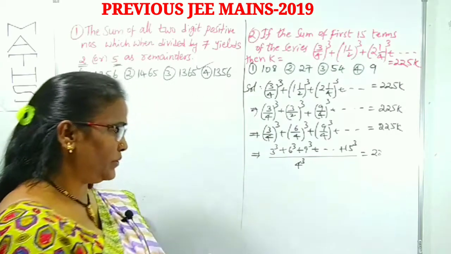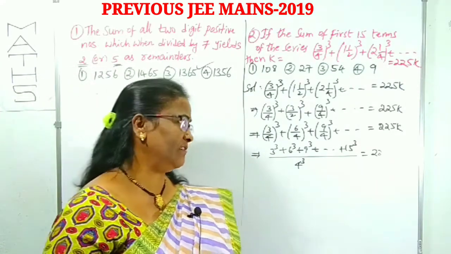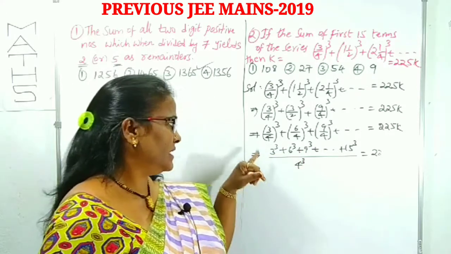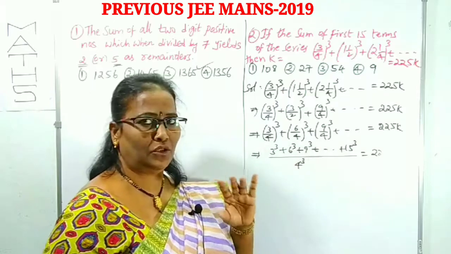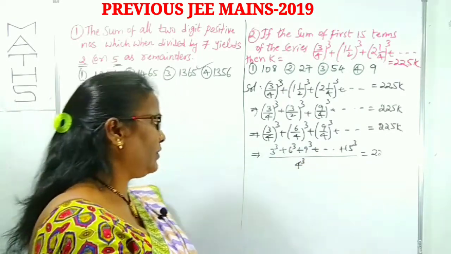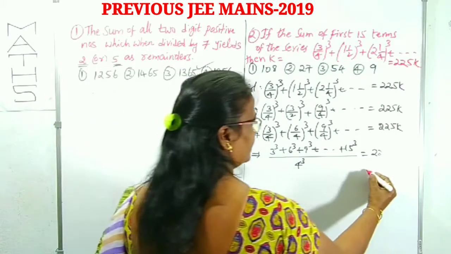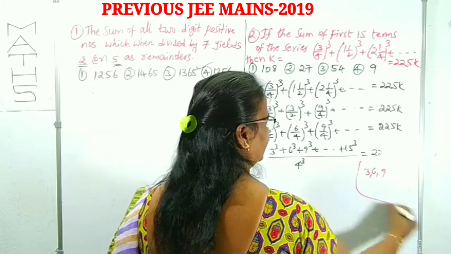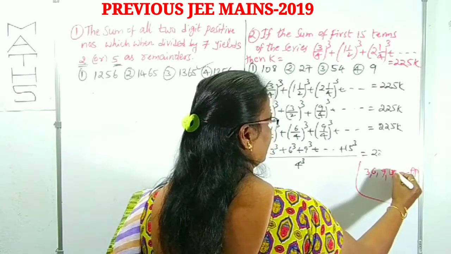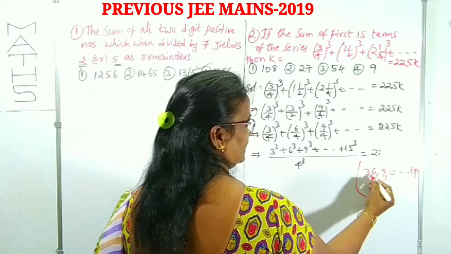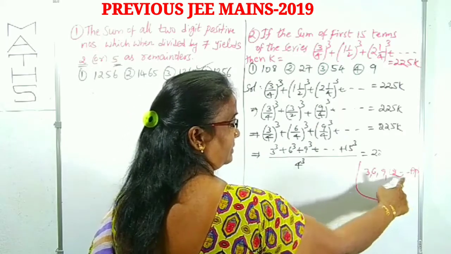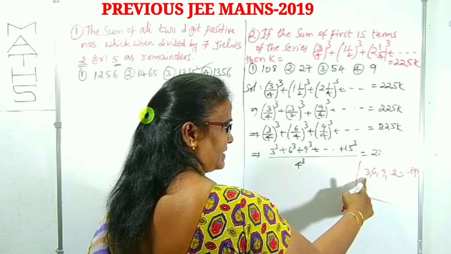We can observe that, you know, in 10th level there will be progressions. How can you find the nth term of such type of terms? All are power 3, don't worry about that power. But what are the bases? 3, 6, 9, up to 15. This is in AP series. 3, 6, 9, next 12 will come here. This is clearly an AP series because the common difference is the same.